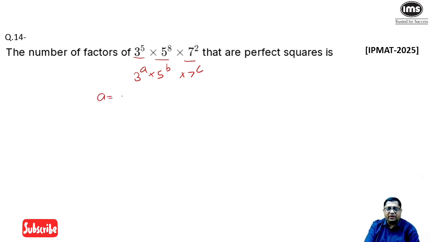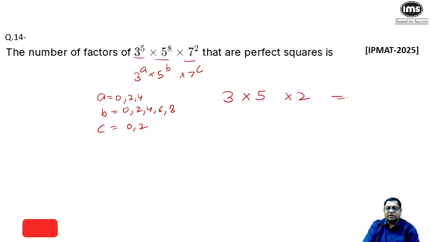So a should be equal to 0 or 2 or 4. B should be 0, 2, 4, 6 or 8. And c must be 0 or 2. So there are 3 choices for a, 5 choices for b and 2 choices for c. So there must be 30 numbers which are perfect square and are factor of the given number. This is my answer. So this was also easy.